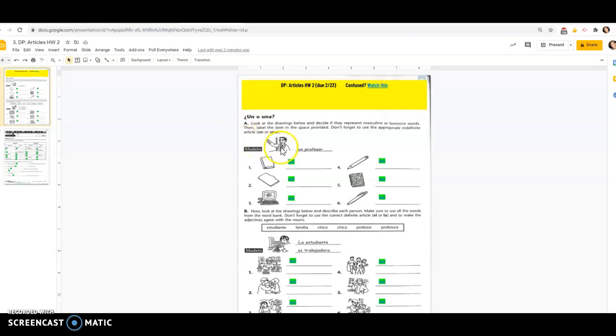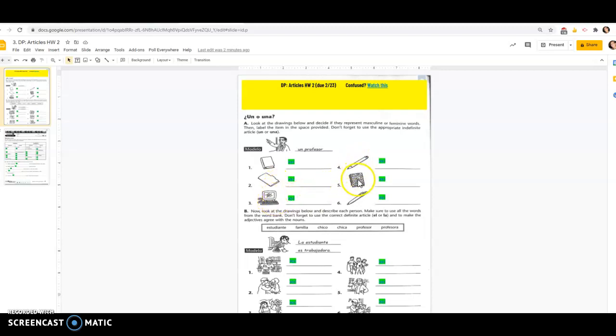So here we have a picture of a teacher. This person said profesor. If you put maestro, that would be perfectly fine. And it is a male person, so therefore you're going to say un and not una. Here we have a picture of a book, libro. So you have to figure out, is that going to be un or una? Here we have a folder, carpeta, un or una.